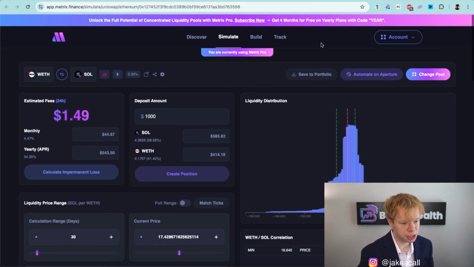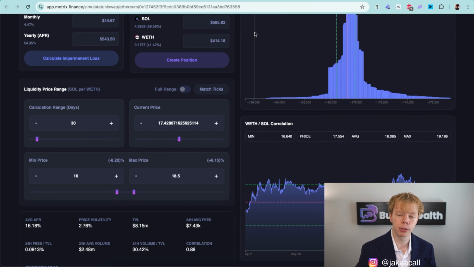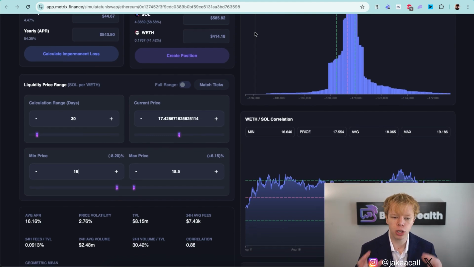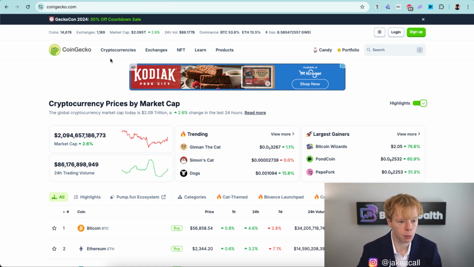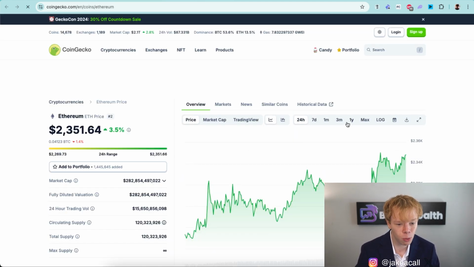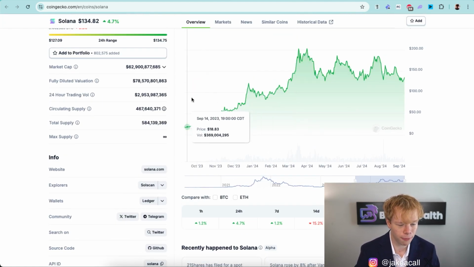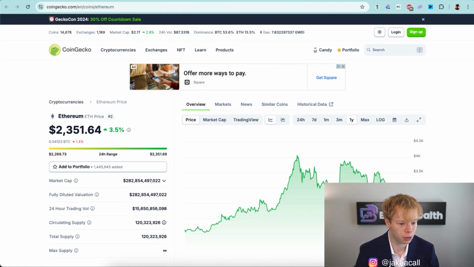But to dive back into simulating this Ethereum to Sol liquidity pool, we want to make sure that we are weighting more towards the asset that we think is going to outperform, but we shouldn't just have a guess. We should have an educated guess. So that's where we pull up the charts and we take a look over at the price of Ethereum as well as the price of Sol. And we zoom out, we look at the past year. So when we look at the past year over here, we could see that Sol started at roughly $18 and ended at roughly $135.